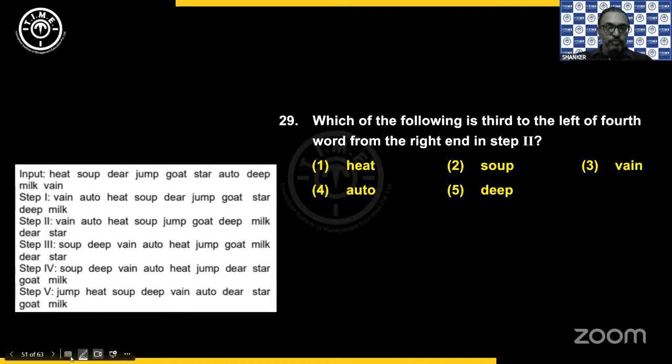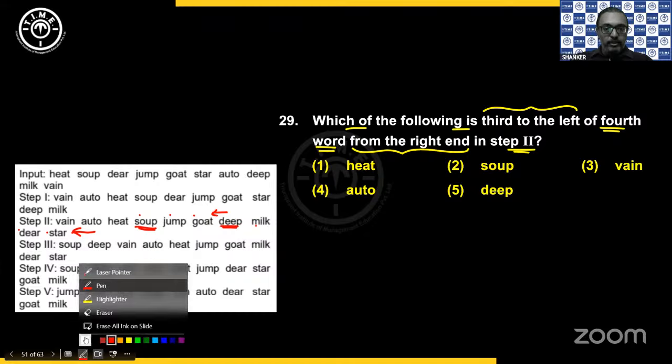So question. Which of the following is third to the left of 4th word from the right end in step 2? So in step 2, from the right end you take the 4th word, which is 1, 2, 3, 4. So the 4th word is deep. And then I have to move to the left side, third word. 1, 2, 3. So the third we have is soup. And that is what you pick as your answer, choice 2.